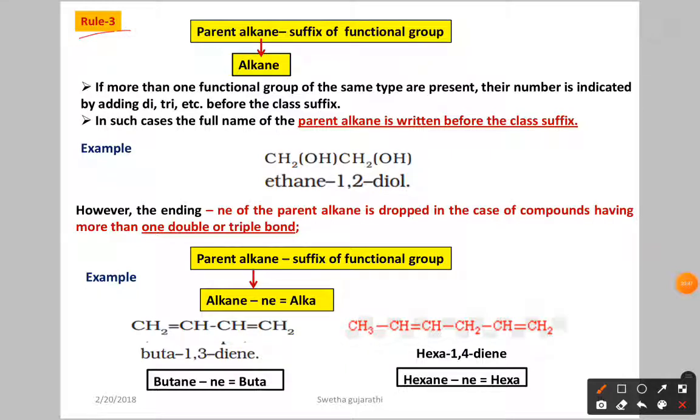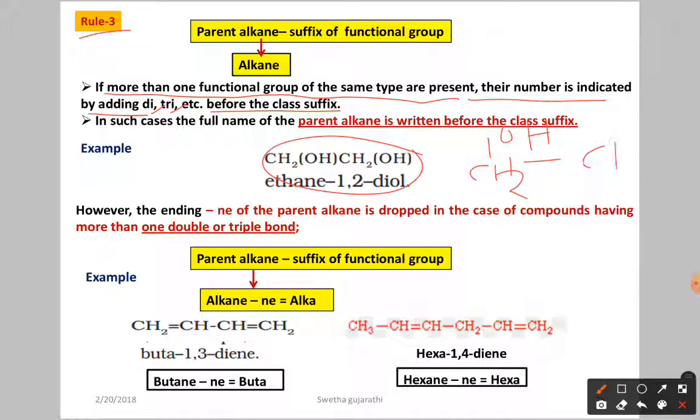Next, rule three. In this, now what here? If more than one functional group of the same type is present, their number is indicated by adding di, tri, before the class of the suffix. What is the meaning of this? Here you can see, okay, this is the molecule. If you write the clear structure, here we have this structure. In this, what happened? We have the same functional group 2 times.